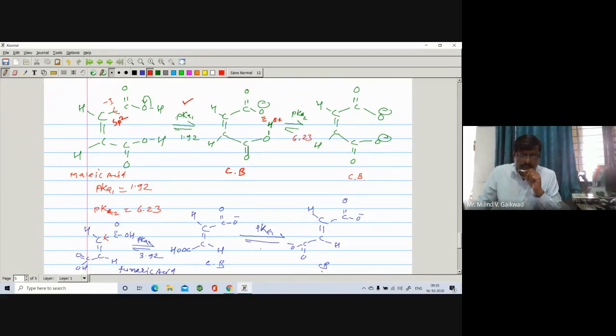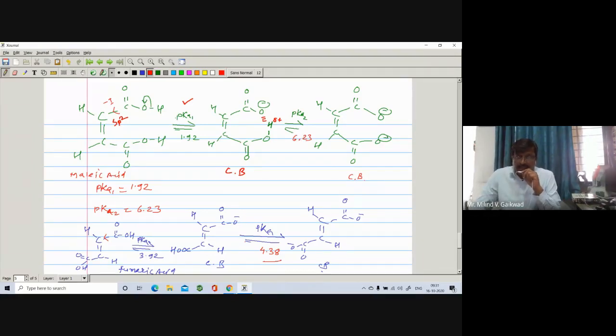And the pKa value, the second one, is found to be 4.38. Now the question arises here. As we expect in the previous case, for malic acid the first pK value is lower, meaning it is more acidic. So similarly, we should say that the second pKa value of malic acid should also be less, meaning more acidic as compared to fumaric acid, but it's not so.